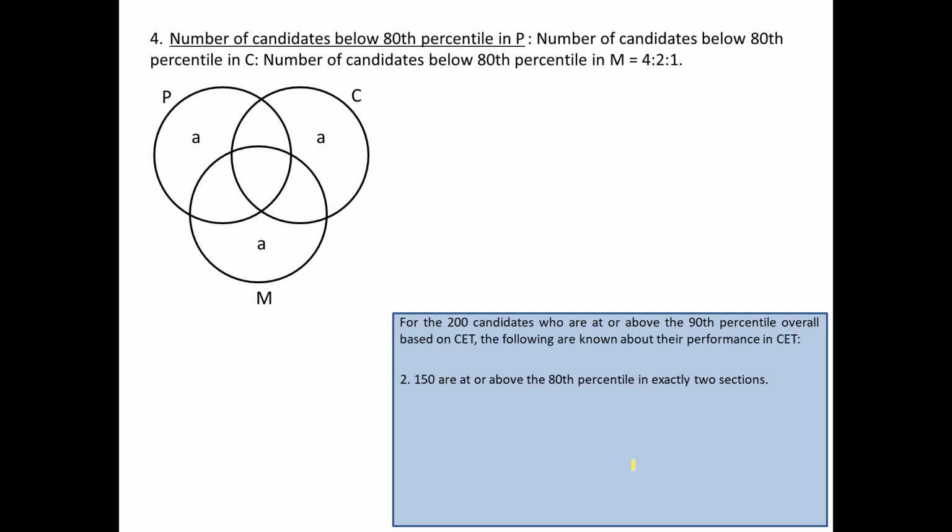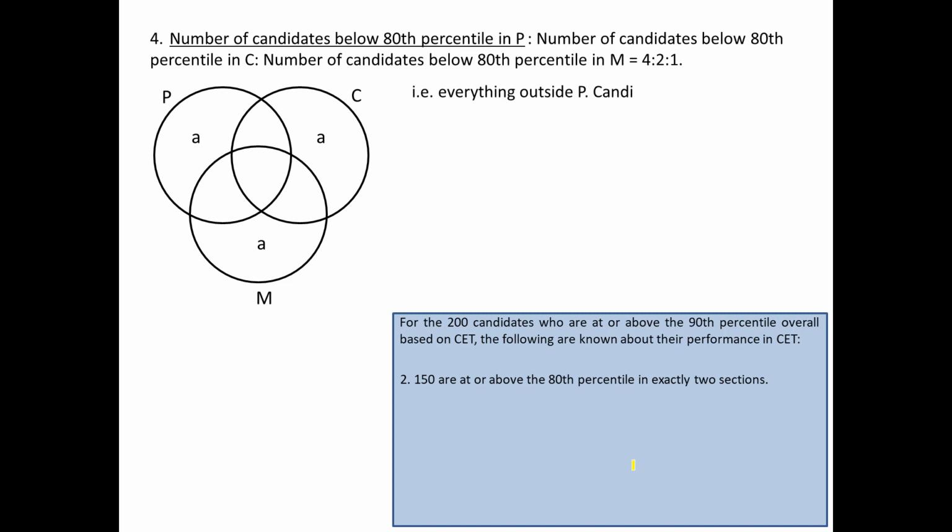What does this mean, the number of candidates below the 80th percentile in P? Now below P, what do you mean by below P? Because this data is about the people who are at or above the 80th percentile, below P would be the area outside that.